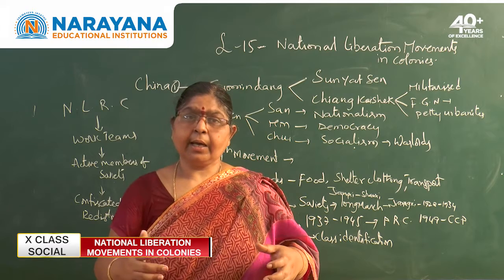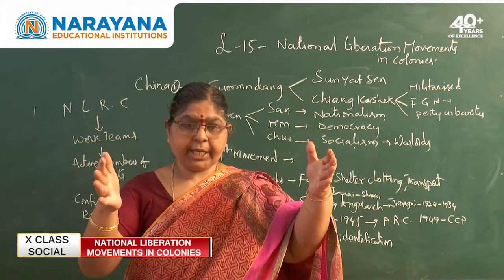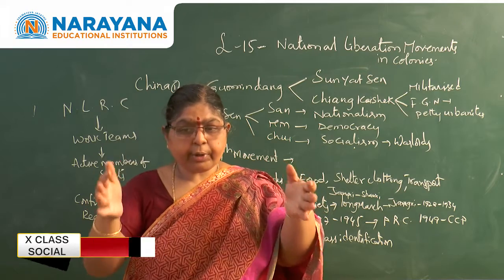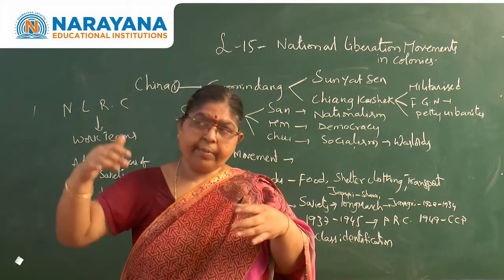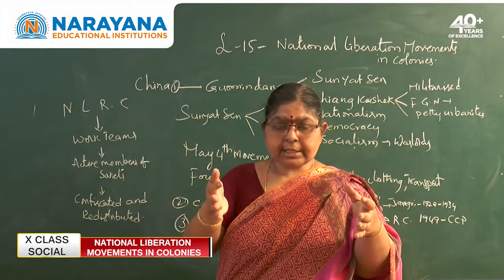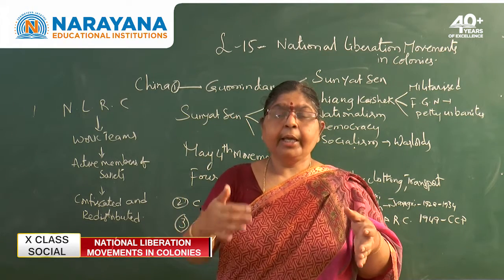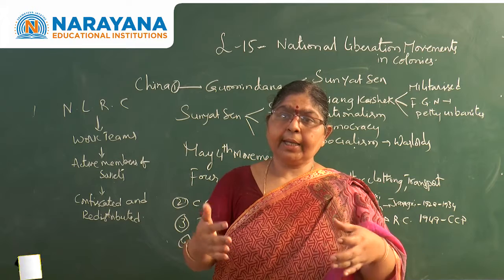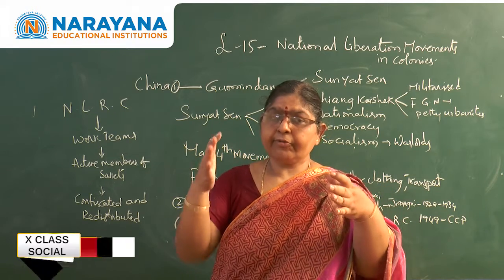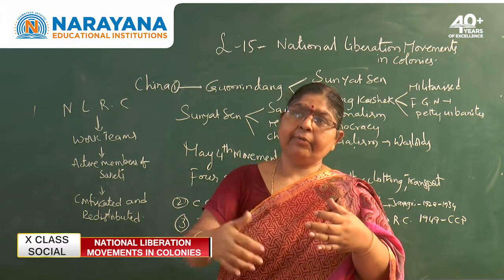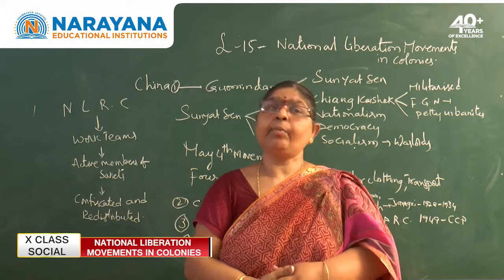You see here, actually in China, land was owned by a landlord. In order to protect his land from other landlords, this landlord used to maintain a huge army also. And so this army of the landlord always protected the land from being confiscated by the government also.